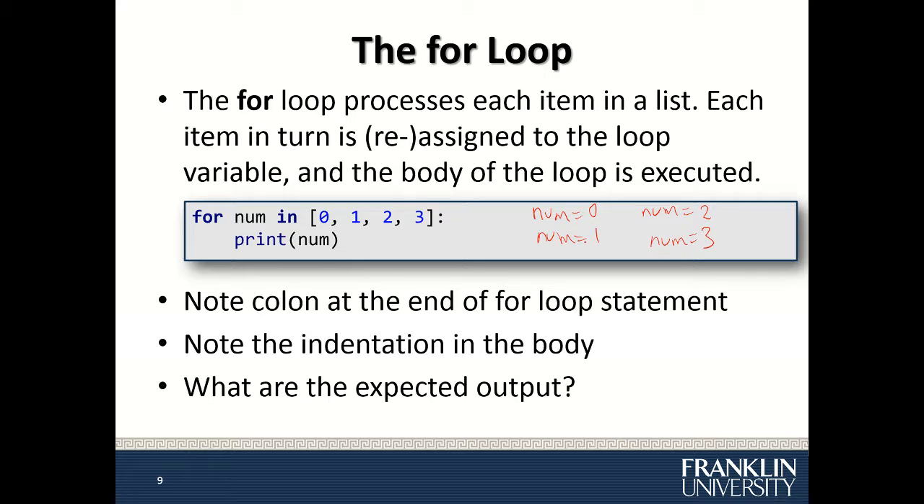And notice that there's a colon at the end of the for loop. And remember, whenever there's a colon, you will see the code get indented over. This is the start of the body of the loop. So for this loop here, you will see 0, 1, 2, and 3 get printed out on each line.